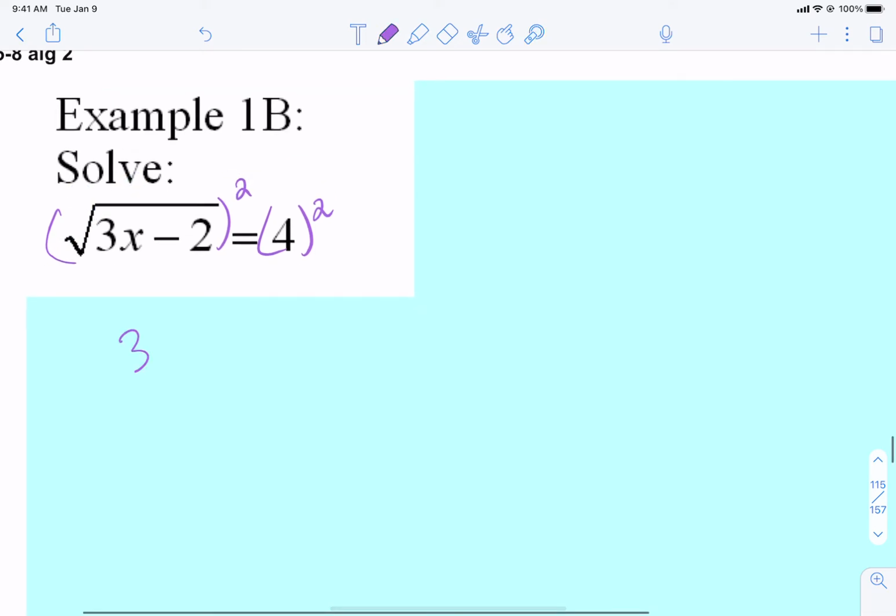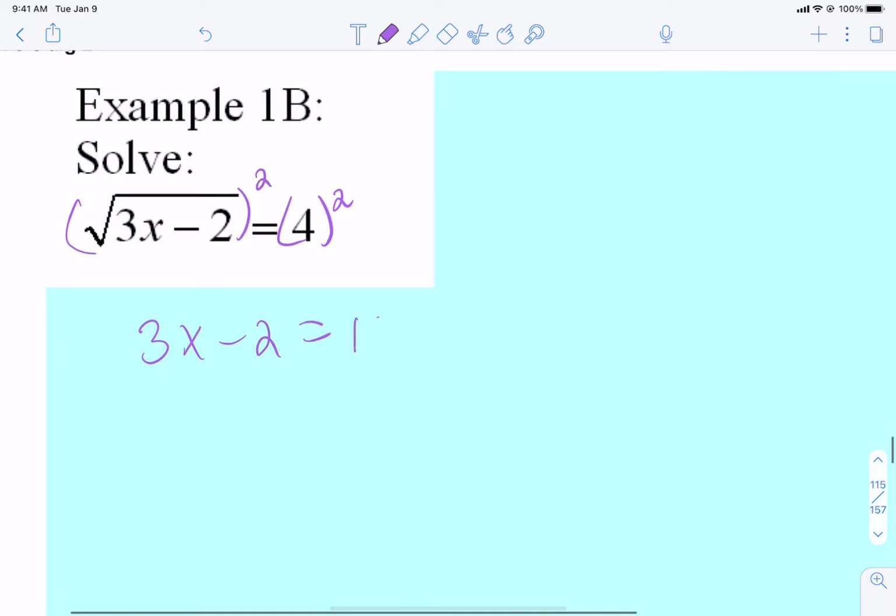And so we're going to get 3x minus 2 equals 4 squared. Well, what is 4 squared? 4 times 4 is 16. And now it becomes a much more doable sort of equation, an equation that we're used to, the equations we've seen in the past. We're going to add 2 to both sides.